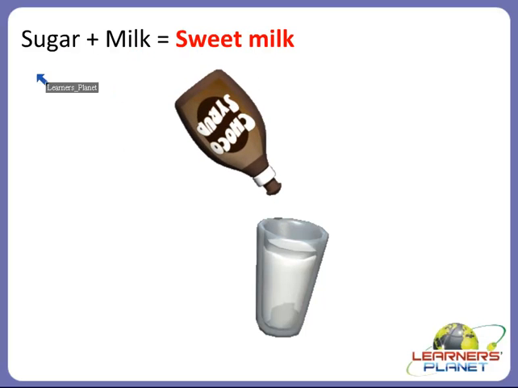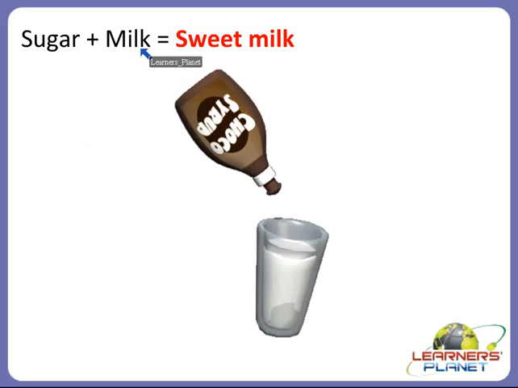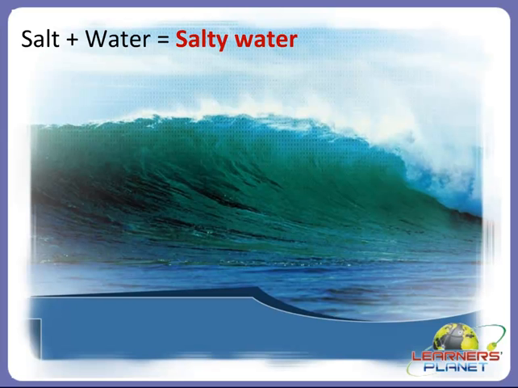That is, sugar is a solute and milk is a solvent, and sweet milk which we obtain is a solution. In the same way, here salt is the solute, water is the solvent, and salty water which we obtain is a solution.